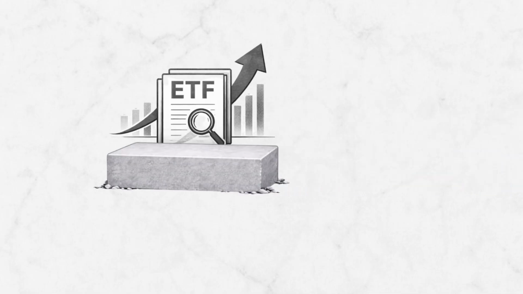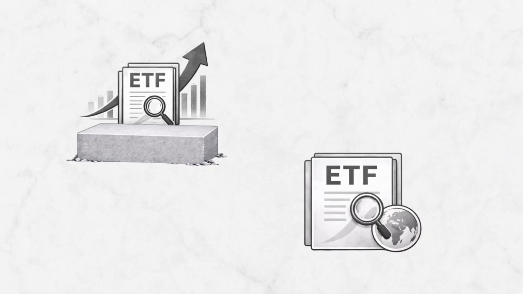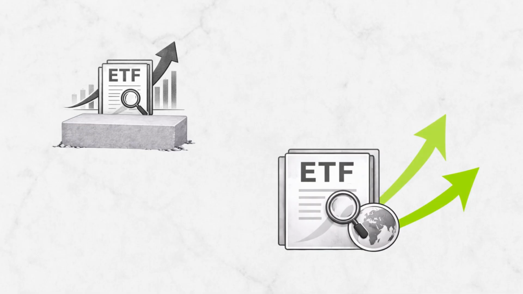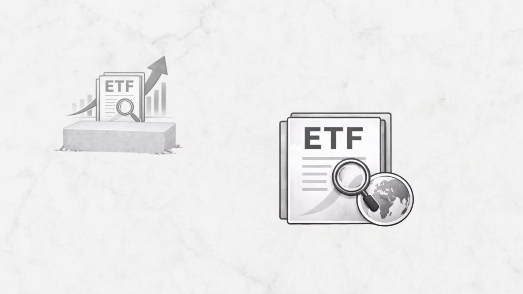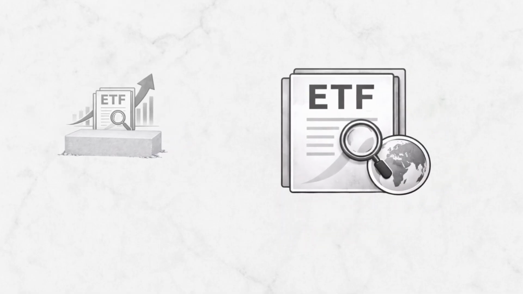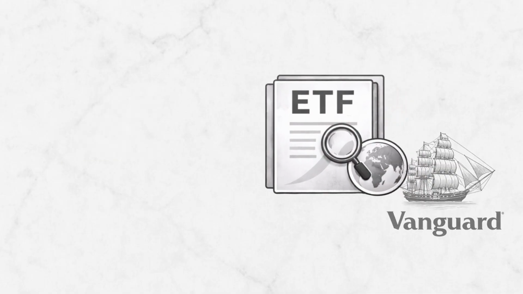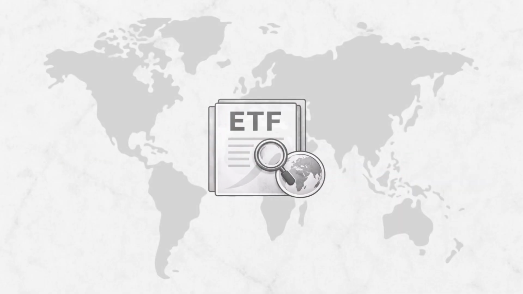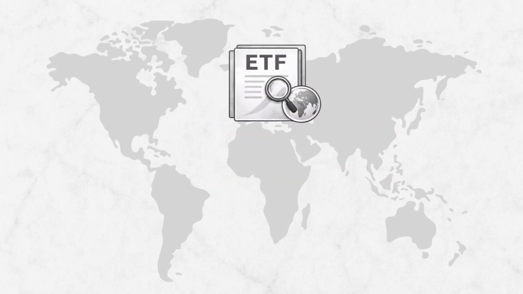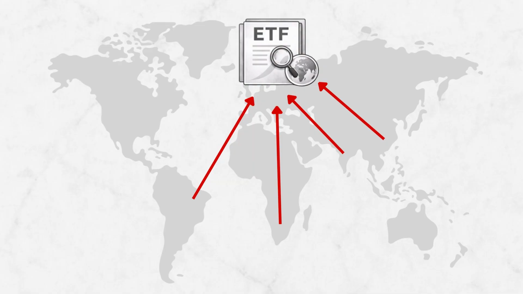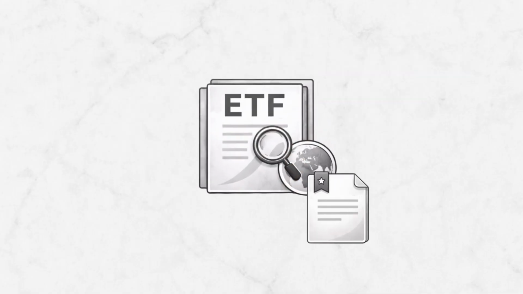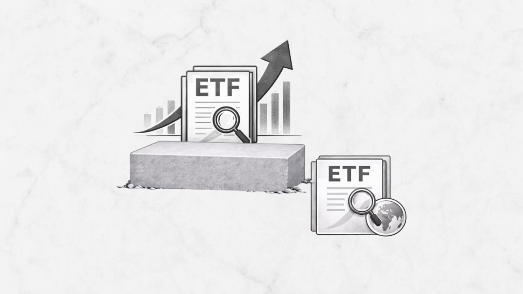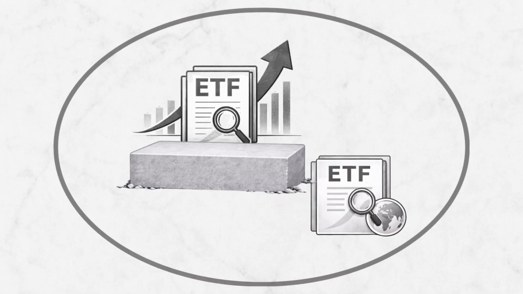I also include an emerging markets ETF. Emerging markets represent a large share of global growth, have different economic drivers, and reduce concentration risk. A practical example is the Vanguard FTSE Emerging Markets ETF. This ETF provides exposure to China, India, Brazil, and other fast-growing economies. It invests in thousands of companies across multiple emerging regions. You can find the ISIN code in the video description below. This adds long-term growth potential without unnecessary complexity.